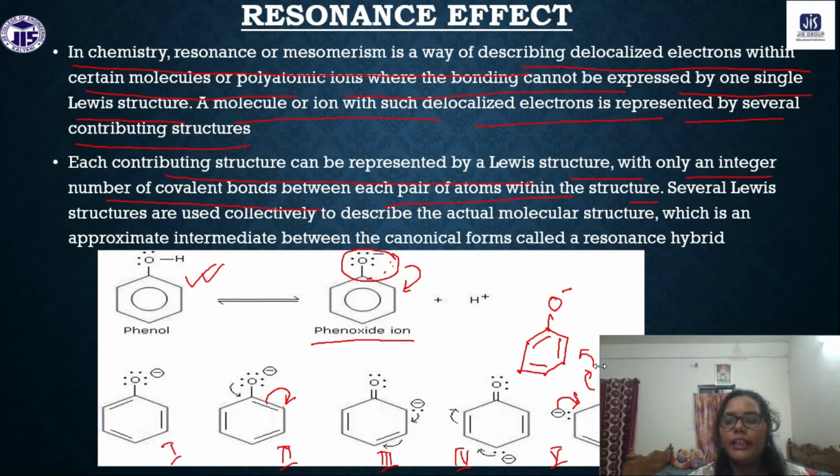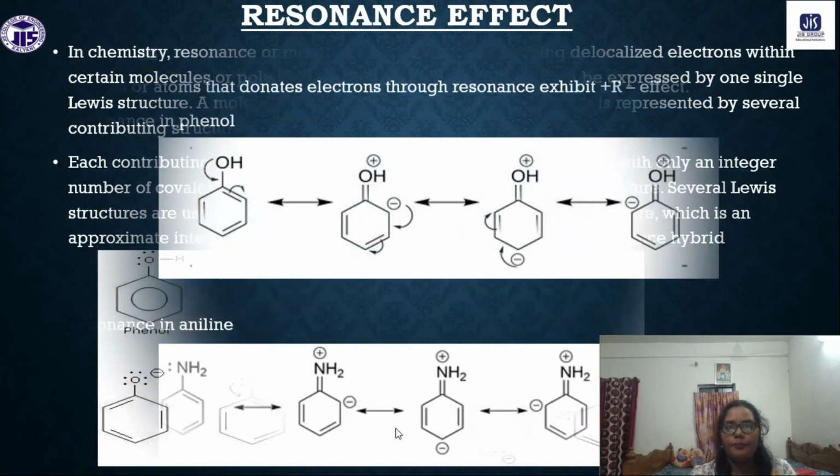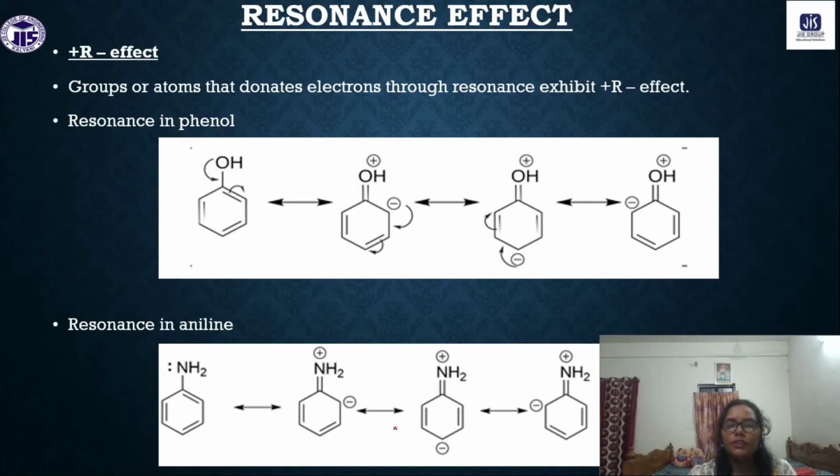So this type of ring structure we have, that is structure 6. This delocalization of the electron throughout the whole ring is called the resonance effect. Resonance effect can be a plus R effect, and again we have the minus R effect. For the plus R effect we can see resonance in phenol.